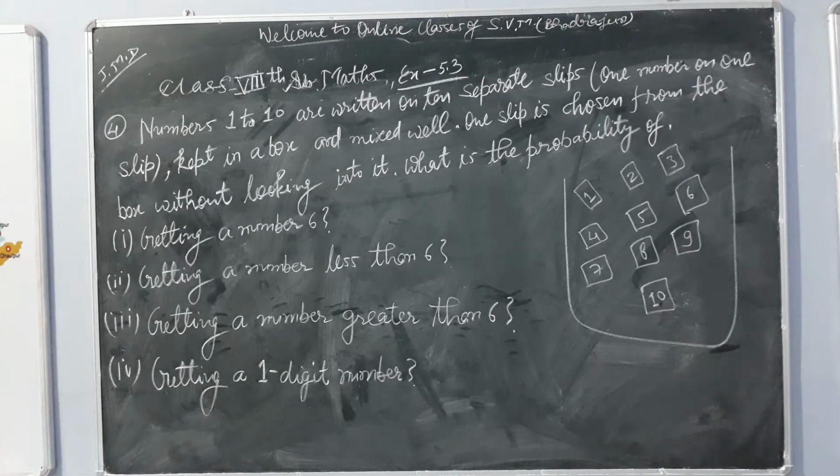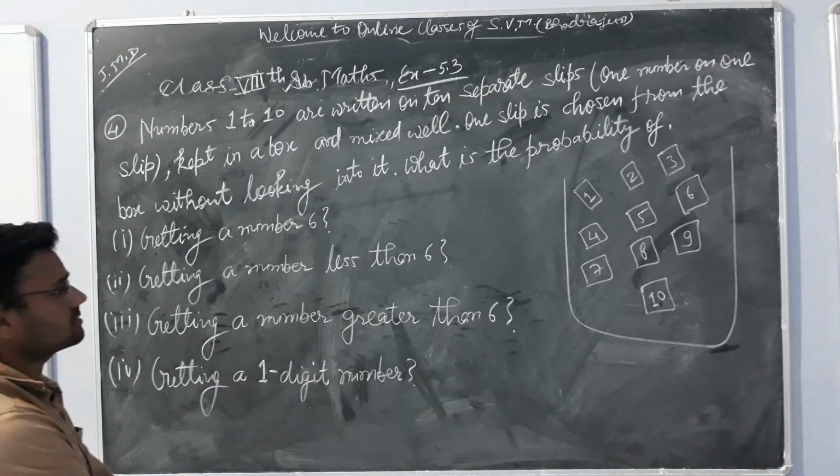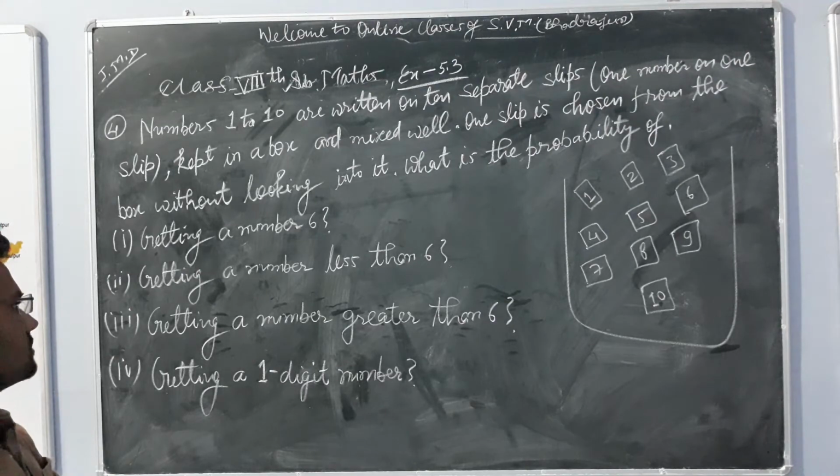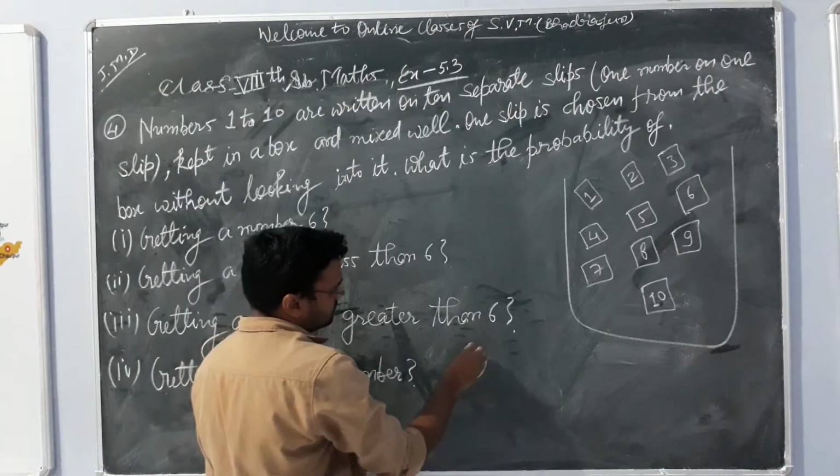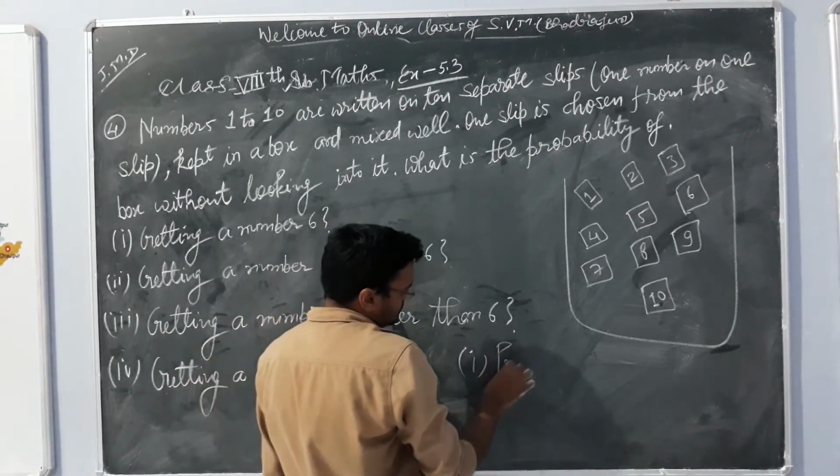So what we have to find out is the probability of getting a number 6. I have already taught you about the definition of probability. What is probability?